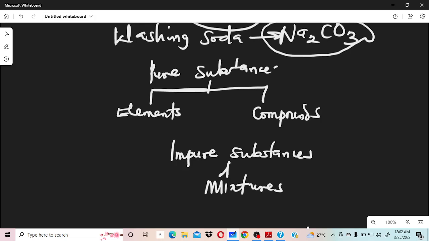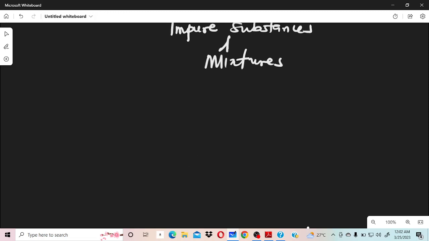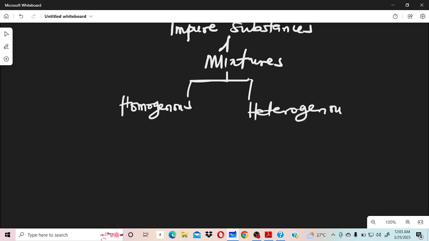So, very, very important. We can have our mixtures based according to what they contain. We can have our homogeneous mixtures, and we can have our heterogeneous mixtures. So for mixtures, we'll continue the grouping from here. For mixtures, we can have homogeneous mixtures, and we can have mixtures that are heterogeneous. Okay? So homogeneous means they are the same.